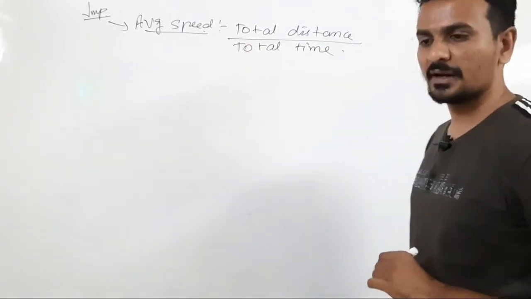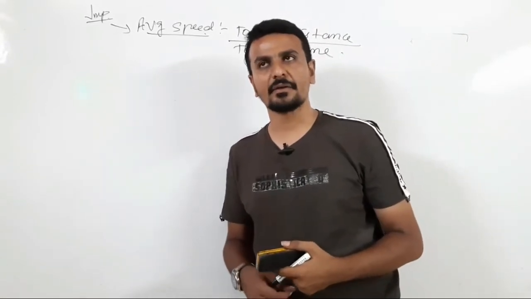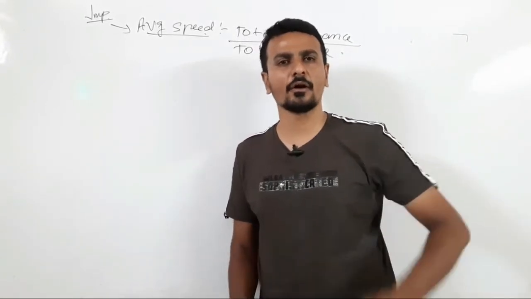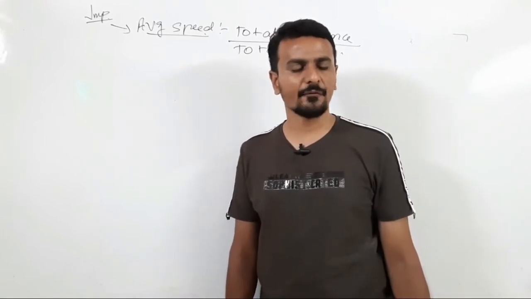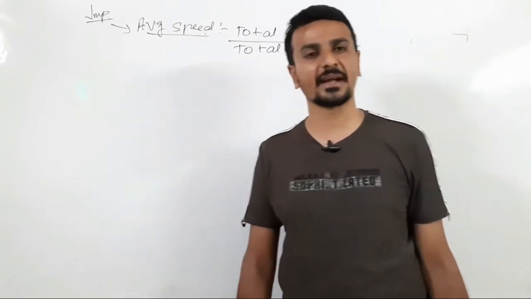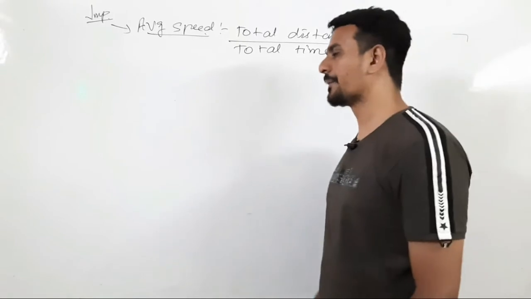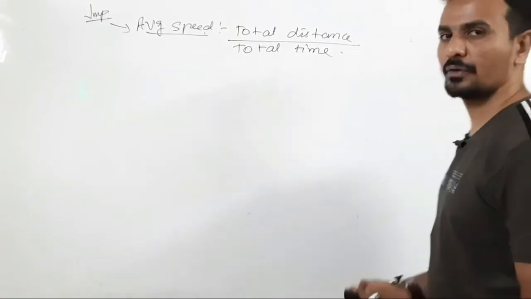Generally, when we are talking about larger distances, we say average speed. If we say we have moved from one place to another with a speed of 30 meter per second, that will definitely be an average speed. So average speed is total distance by total time.